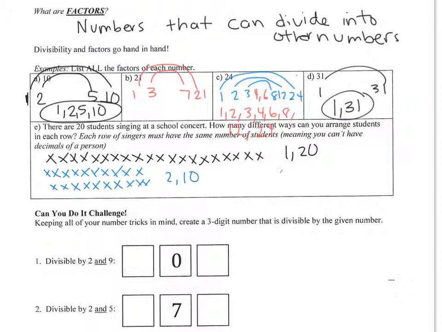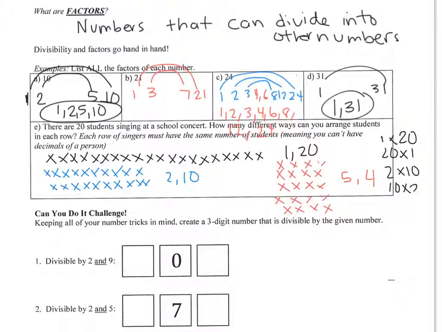Another way you could do it is you could have 5 groups of 4. So you could have 1 by 20, 20 by 1, 2 by 10, 10 by 2, 5 by 4, and 4 by 5.